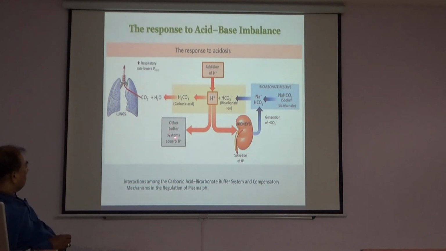Other buffer systems absorb hydrogen ion, and the kidney also excretes hydrogen ion and generates bicarbonate ion. This bicarbonate combines with sodium to form NaHCO3, sodium bicarbonate. So that is the bicarbonate reserve. So that is the response to acidosis.